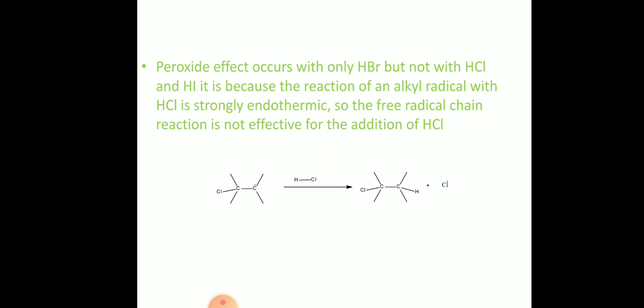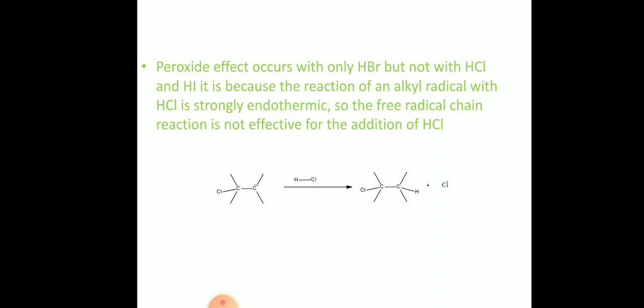So once I read this, you see the peroxide effect occurs with only HBr, but not with HCl and HI. It is because the reaction of an alkyl radical with HCl is strongly endothermic. For that reaction to take place, we need to provide energy, so HCl addition takes place only by the ionic mechanism.